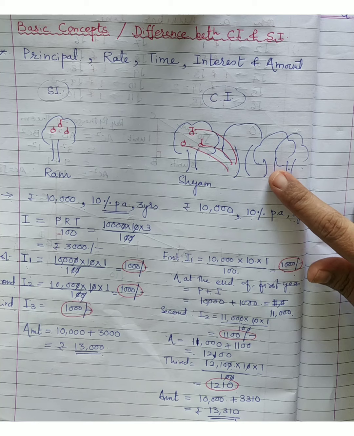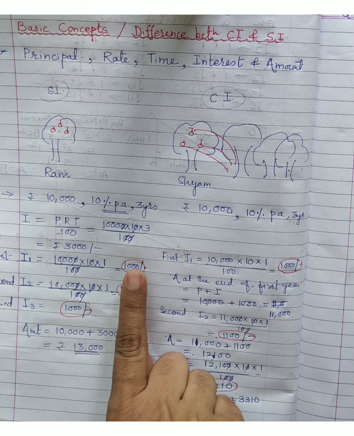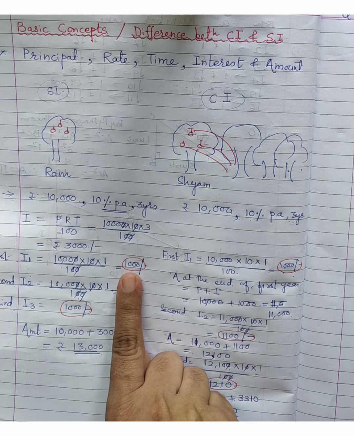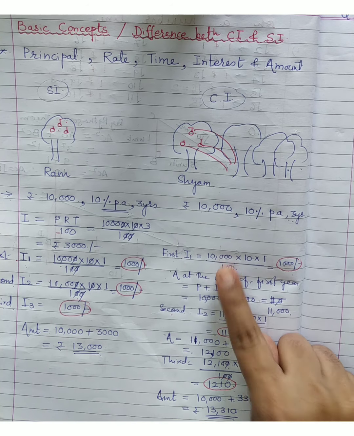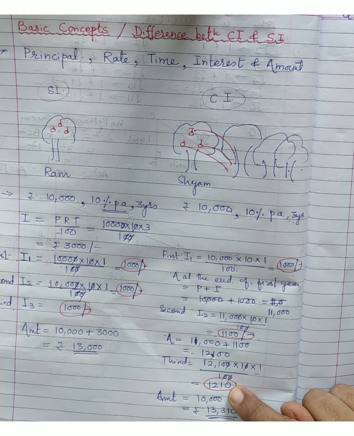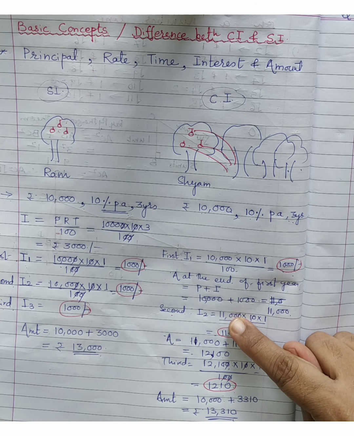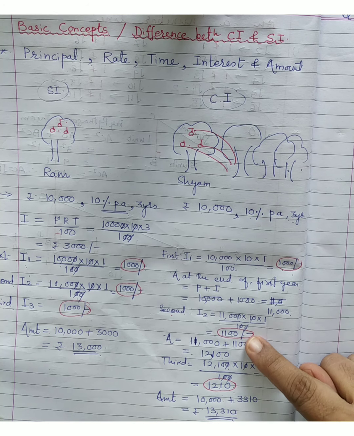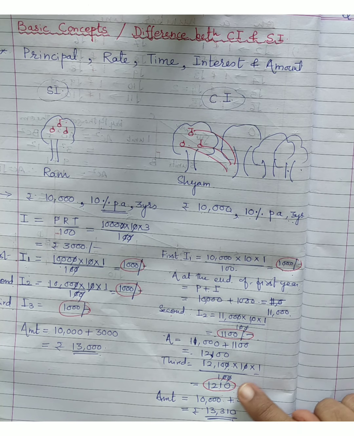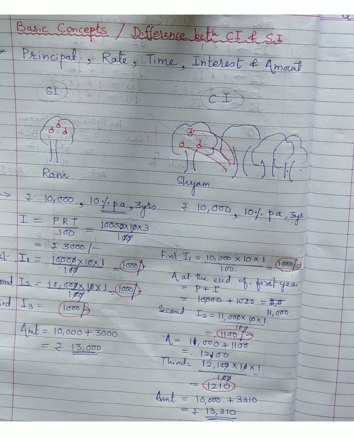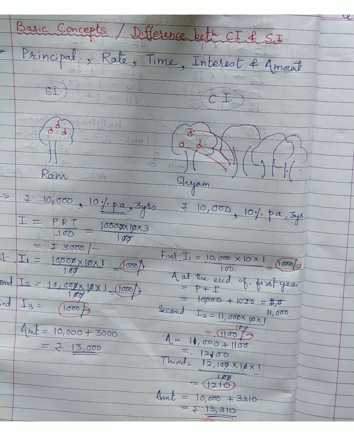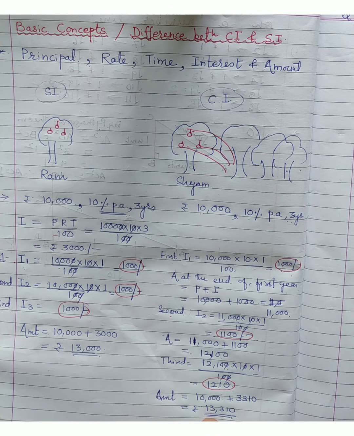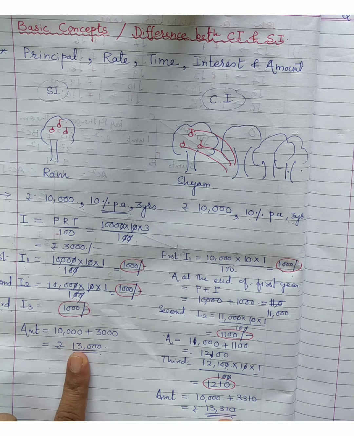Whereas in the case of compound interest, what's happening? For the first year, the compound interest obtained is the same as simple interest. Why? Because the principal is 10,000. But second year onwards it starts increasing. Why? Because the principal is increasing. So in the first year the compound interest obtained is rupees 1,000, second year it is 1,100, third year it is 1,210. So finally the amount obtained at the end of 3 years will be 10,000 plus 3,310, that is 13,310. You can note the difference here.